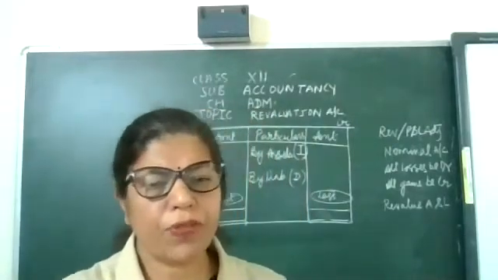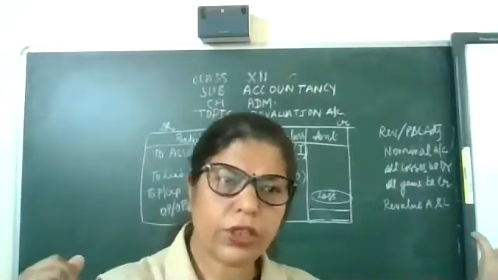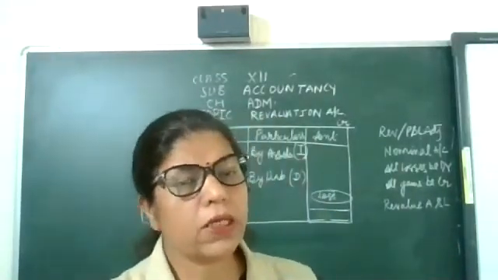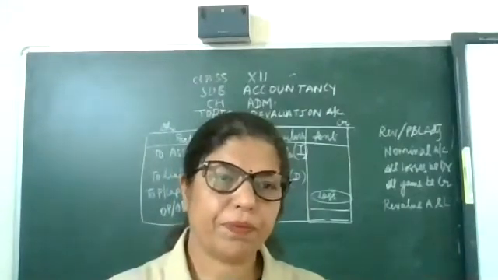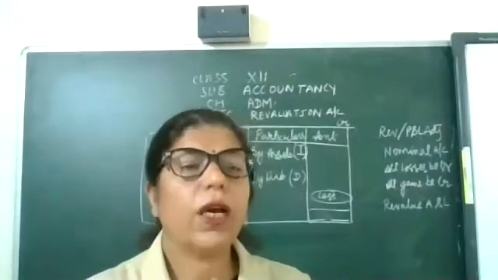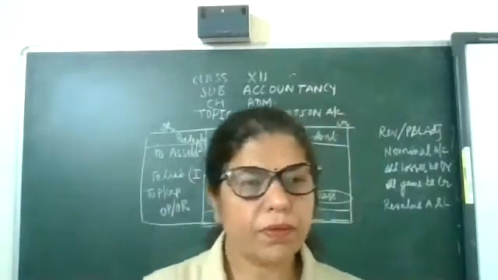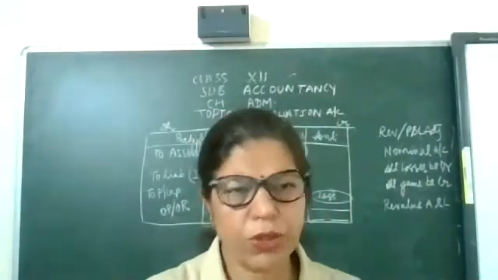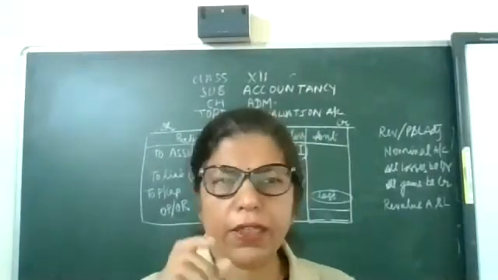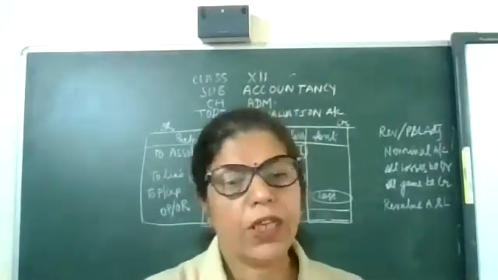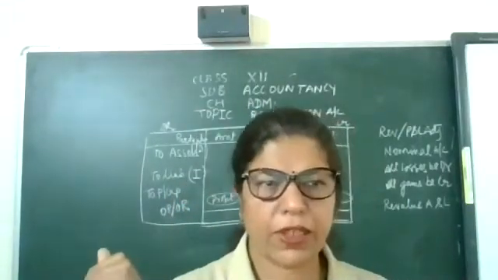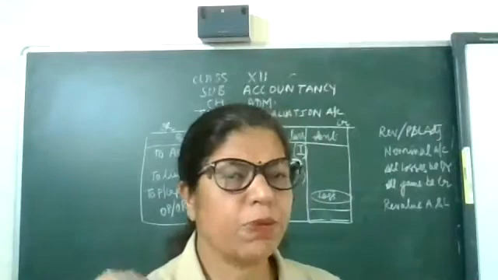And that profit or that loss will be divided among old partners in old ratio. Okay? How do you calculate profit? Total both sides. In rough column, you can put 2 and find out the balancing figure. If the balancing figure is in debit side, that will be termed as profit.